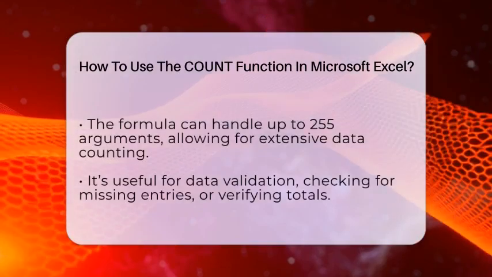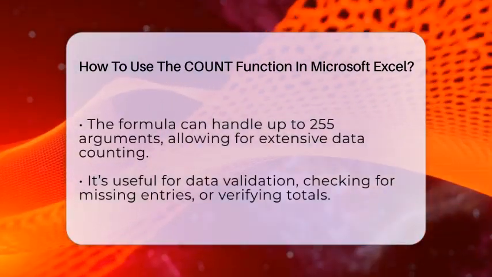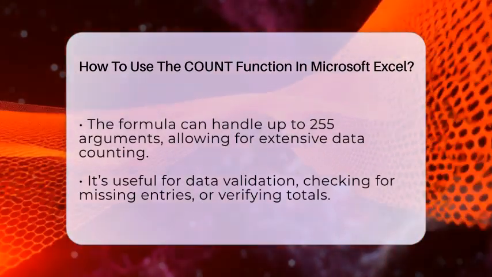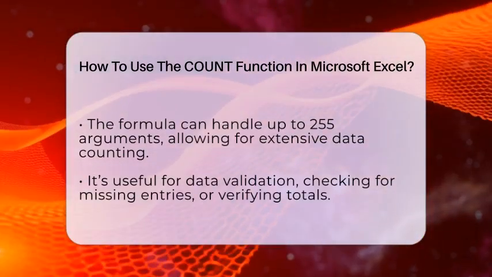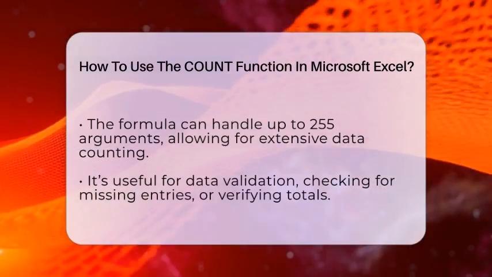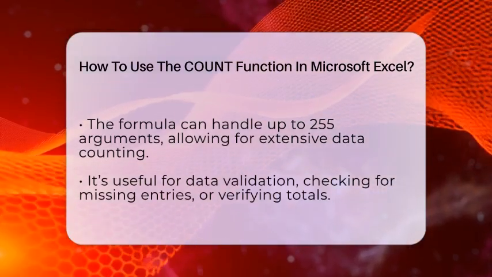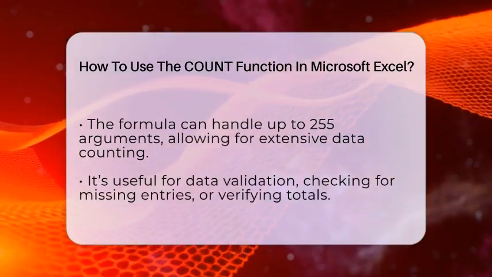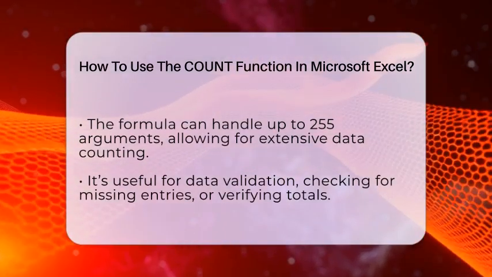You can also include multiple ranges or individual cells in one formula. Just separate each range or cell with a comma. For example, =COUNT(A1:A10, C1:C10, E1) will count all numeric cells in those three areas. You can add up to 255 arguments in one formula.